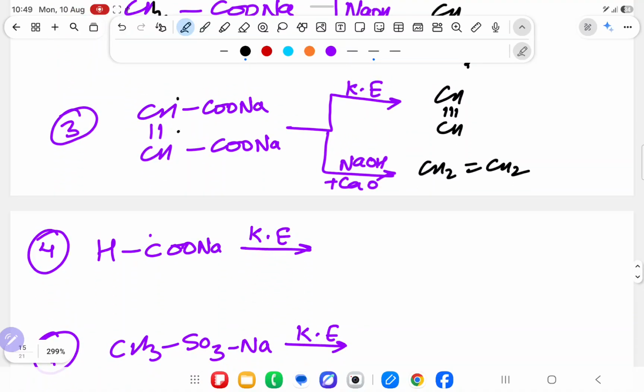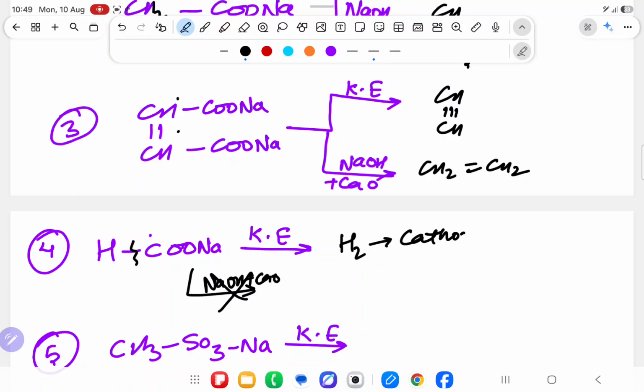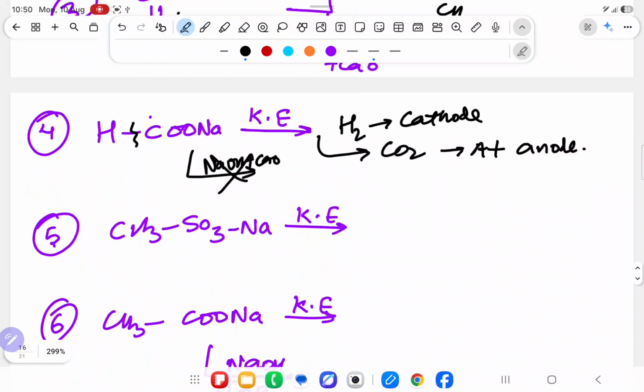Over here we can't use soda lime, because in soda lime at least one hydrogen is needed to form the carbanion. So here NaOH plus CaO you can't use, but Kolbe you will use. You will get hydrogen gas at the cathode and carbon dioxide gas at the anode. No alkane is formed, only carbon dioxide and hydrogen gas. Acha, in Kolbe electrolysis, instead of COONa, sometimes SO3Na is given; don't get confused, over here again you will get the same thing.